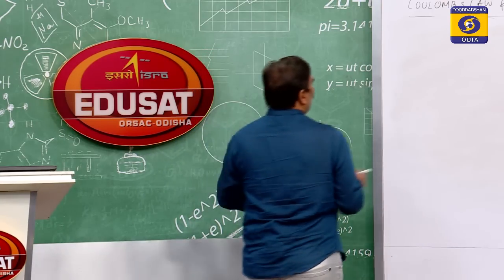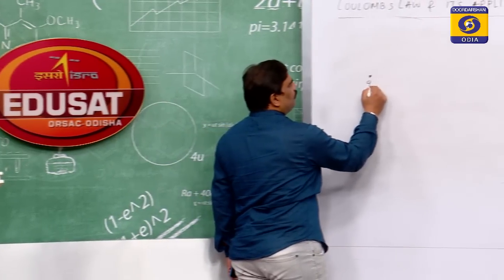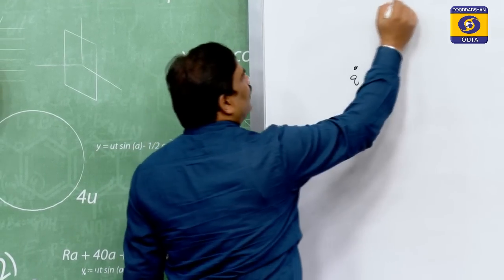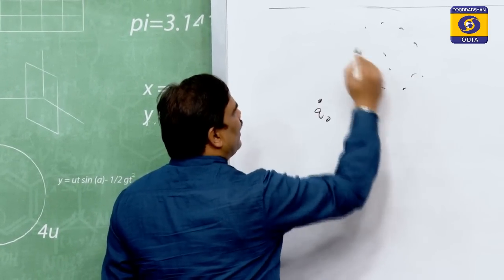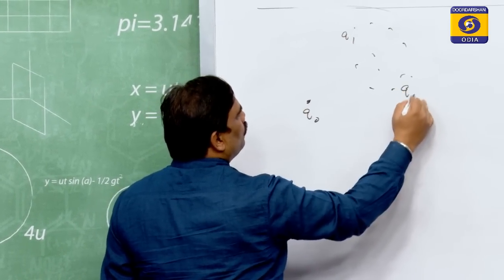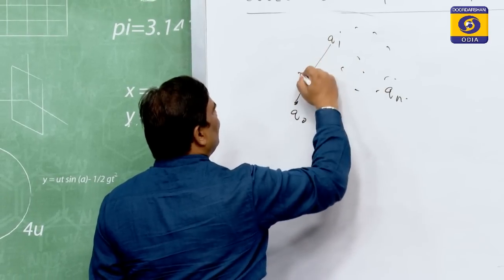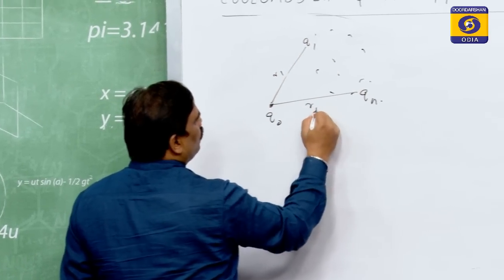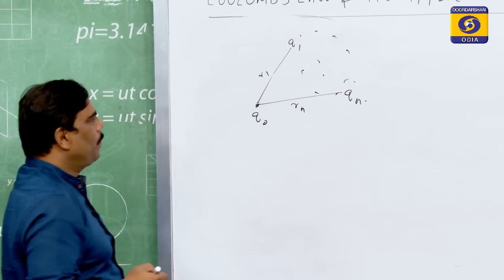Suppose we have a charge q0, and there are a large number of charges present, q1 up to qn, at distances r1, r2 up to rn.